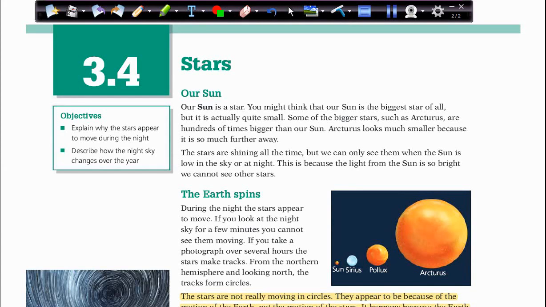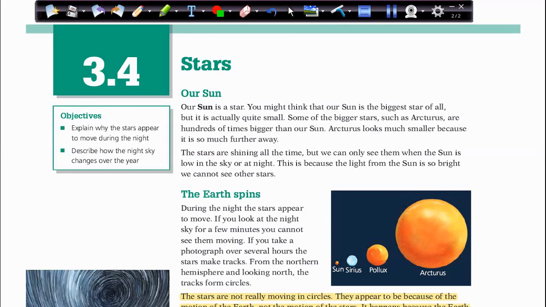Previously, we studied about seasons. We studied about the night sky. And we said that we have 4 seasons per year because the Earth's axis is tilted. So each 6 months will tilt away from the sun, and then the other 6 months will be tilted towards the sun. This tilting explains why the summer is warmer than winter, why the days are longer, and why the sun is higher in the sky in summer than in winter.